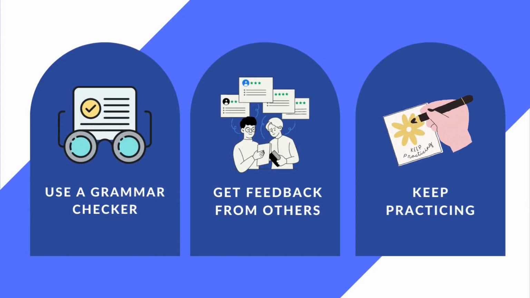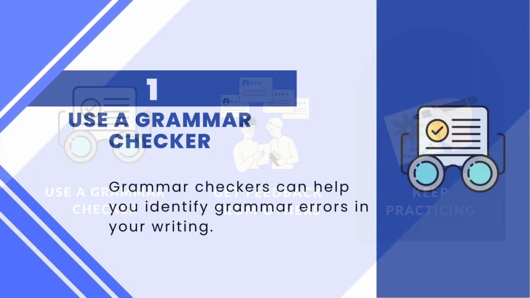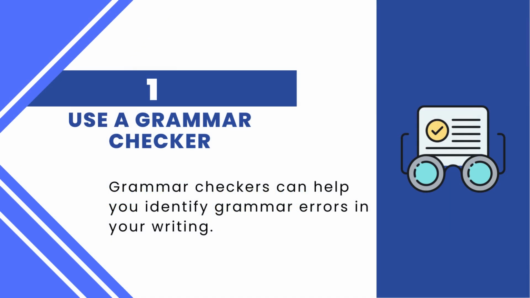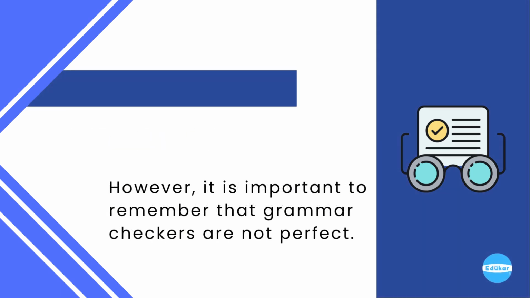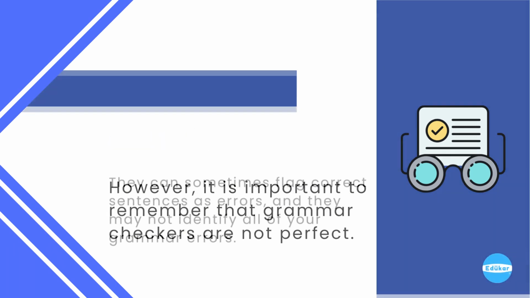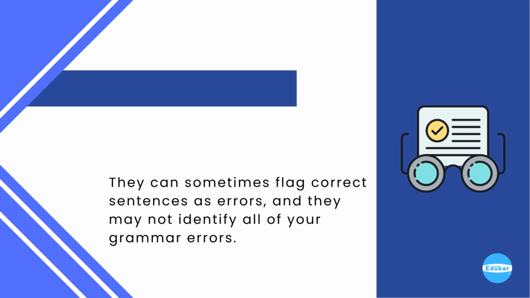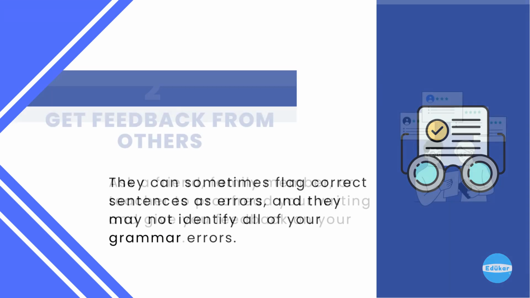Here are some additional tips for improving your grammar. Use a grammar checker, get feedback from others, and keep practicing. First, use a grammar checker. Grammar checkers can help you identify grammar errors in your writing. However, it is important to remember that grammar checkers are not perfect. They can sometimes flag correct sentences as errors, and they may not identify all of your grammar errors.